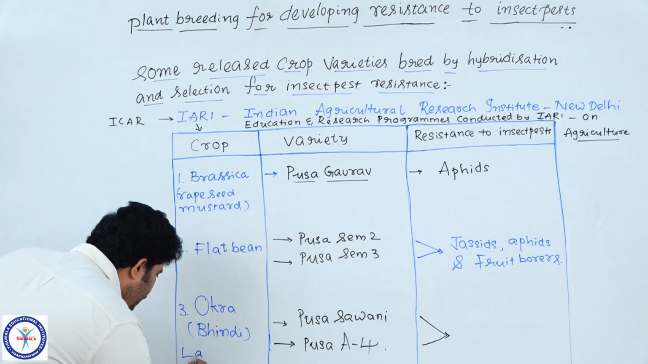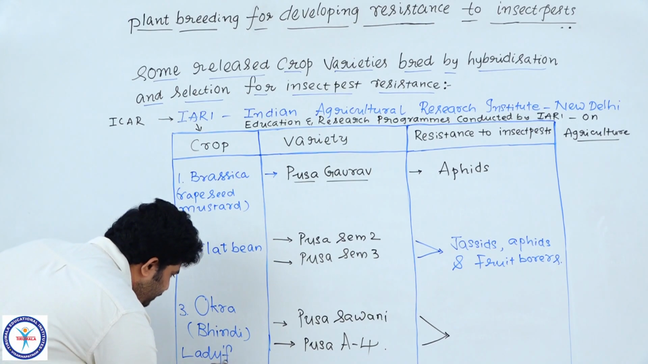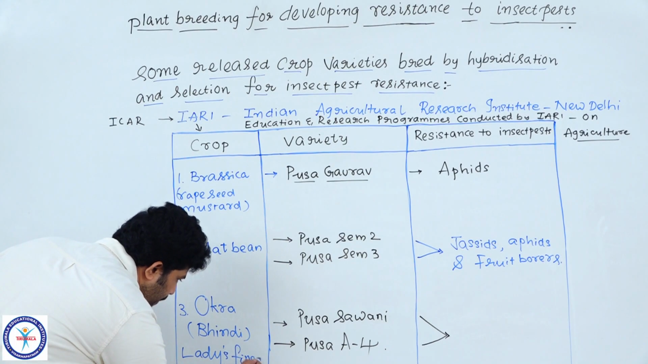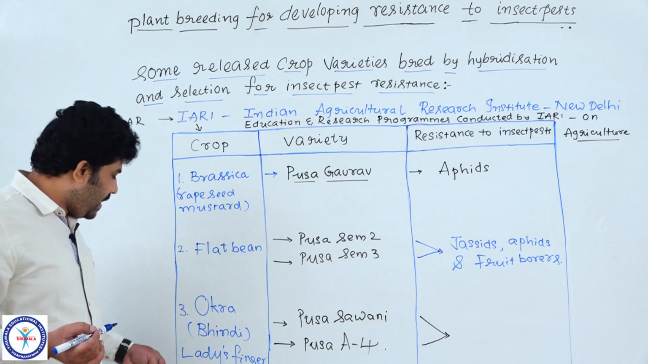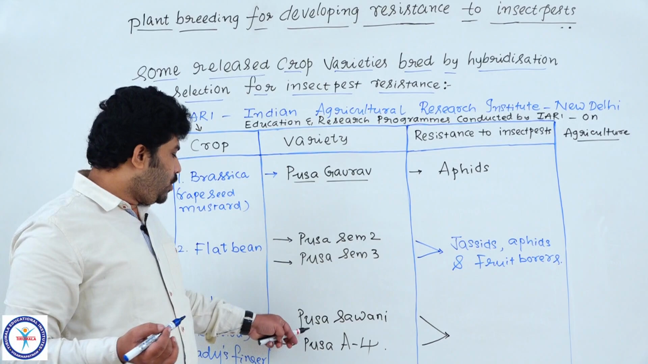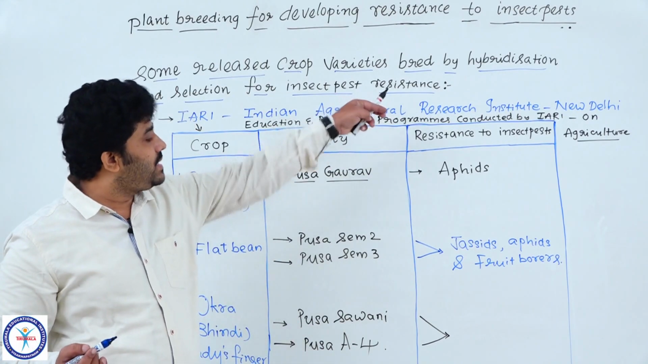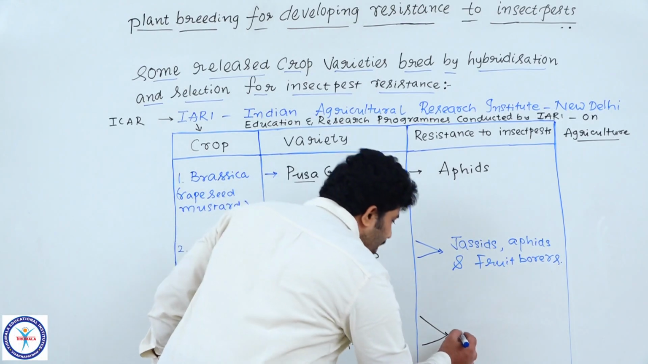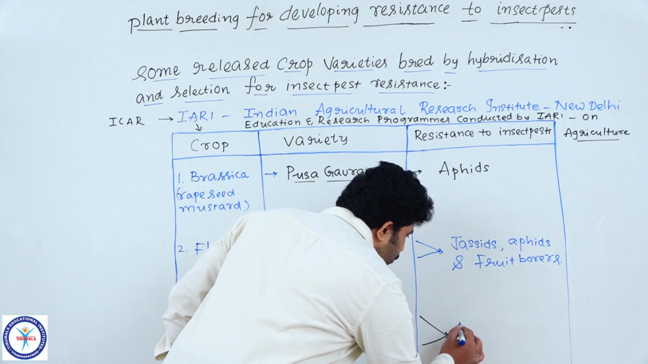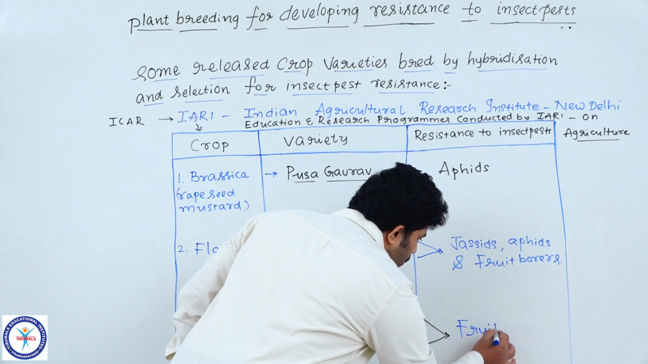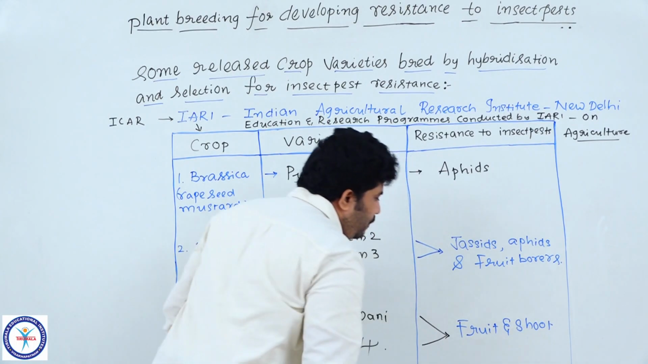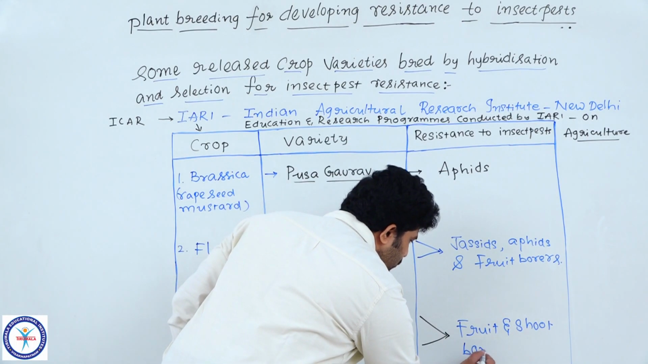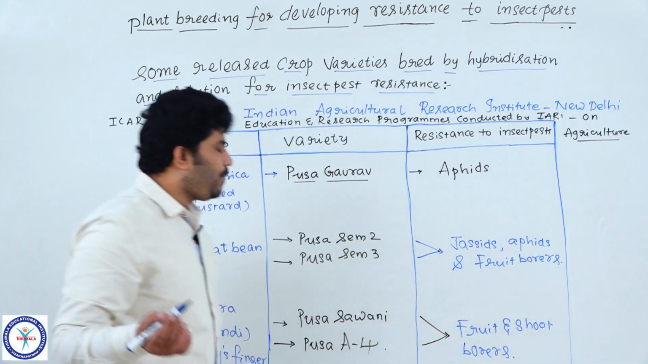Ladies finger is the common name, most of the people know it very well. In Telugu we call that plant Benda. So in that crop, two varieties were made for resistance towards insect pests. The insects mostly controlled are fruit borers and shoot borers. So completely we call them fruit and shoot borers. Now got the point? Understood?